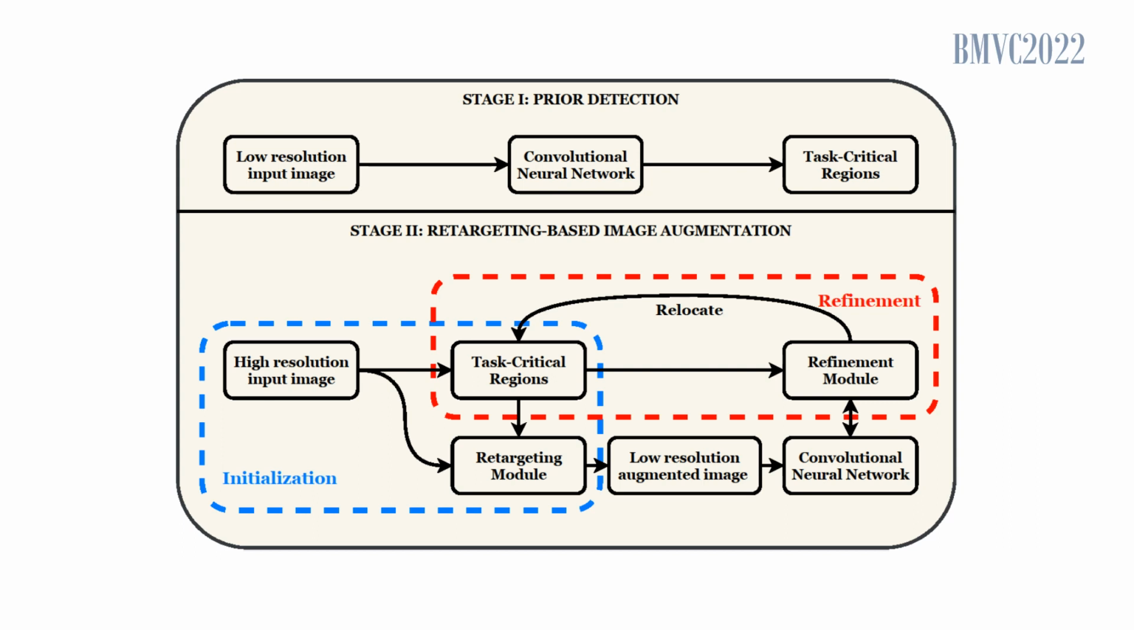The second stage is categorized into two subcategories, initialization mode and refinement mode. In the initialization mode, higher resolution images are sent to the retargeting module along with the prior. The retargeting module outputs images at a lower resolution, but the spatial coverage of task-critical regions is increased or at least conserved. In the refinement mode, a refinement module jointly optimizes with a network to relocate task-critical regions in the priors acquired from stage 1.